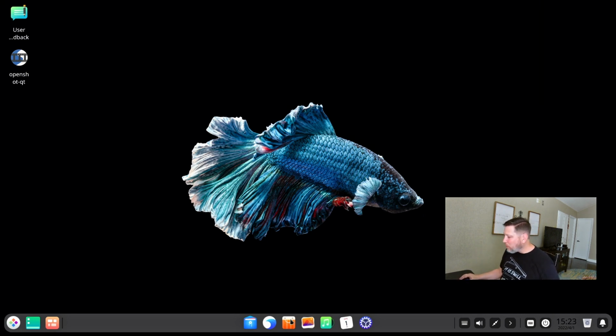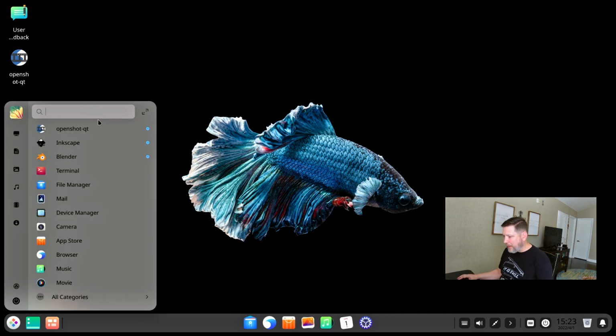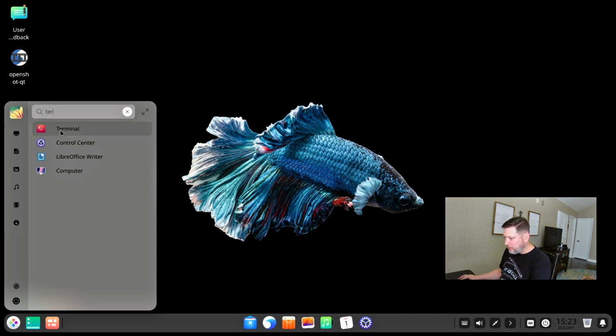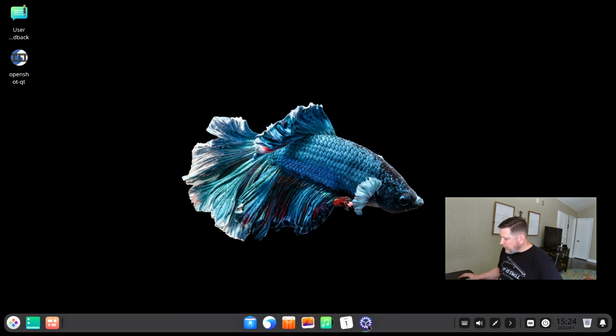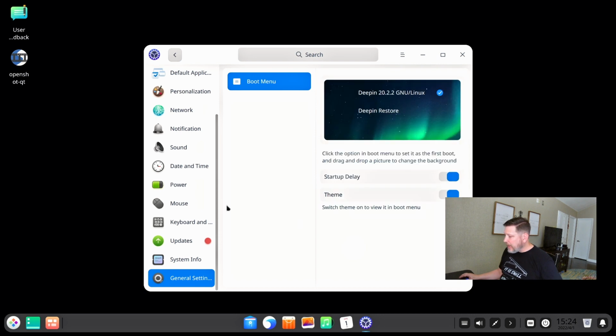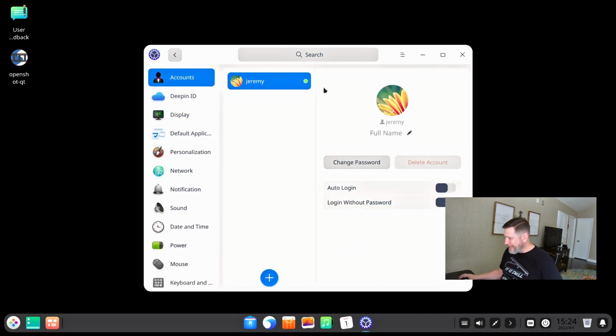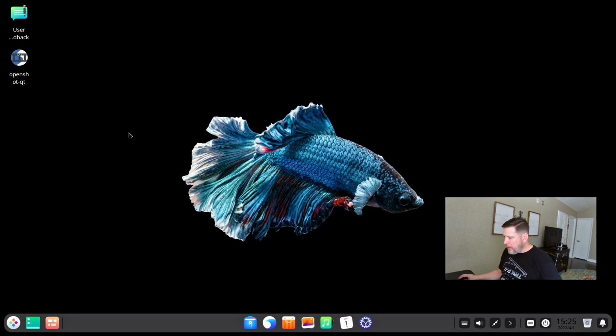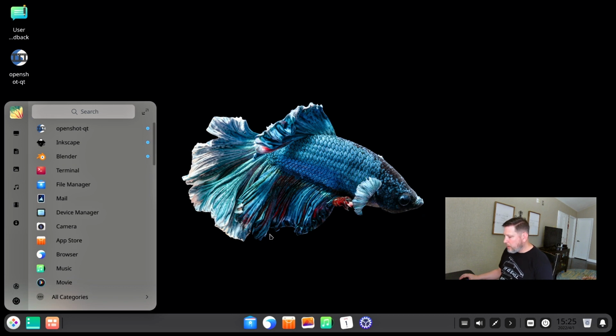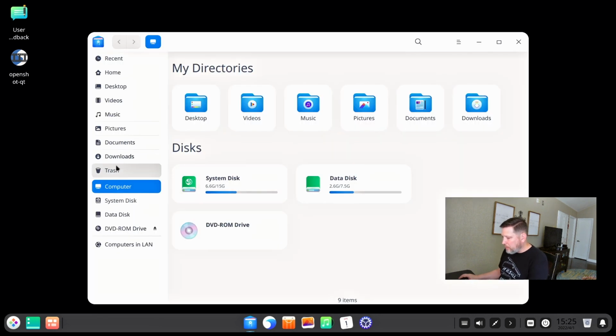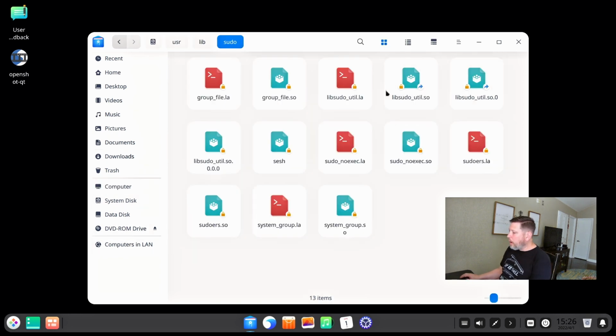Why is it? Why do they have it where if I want to have access, let's see, let me try again, terminal. Okay, guys, I'm getting a little frustrated here because I want to do what I want to do. Every other distribution I've used, I've been able to use sudo to make changes in a way that I need to make changes. And this one is not letting me.